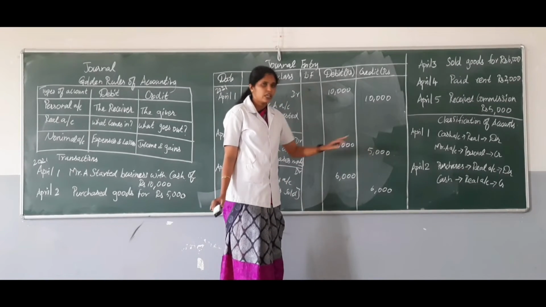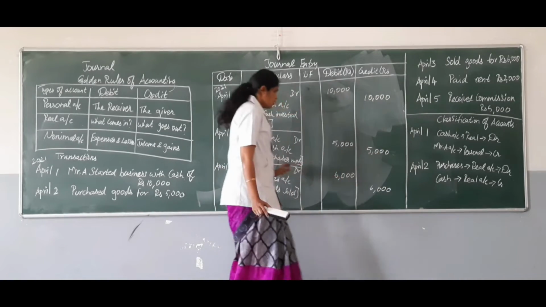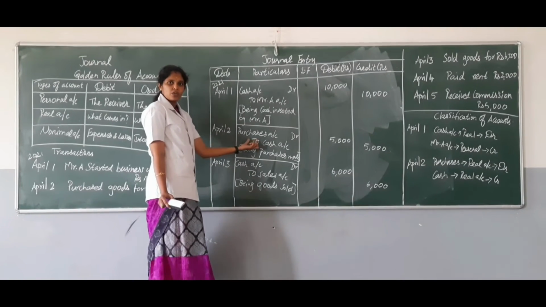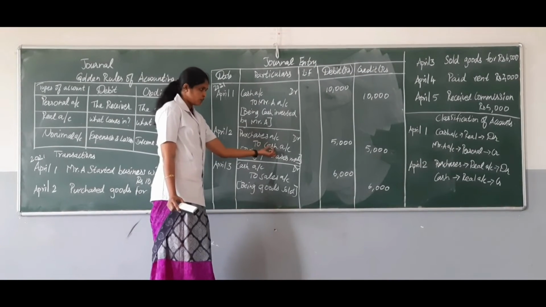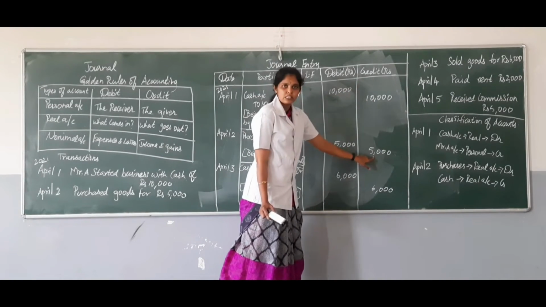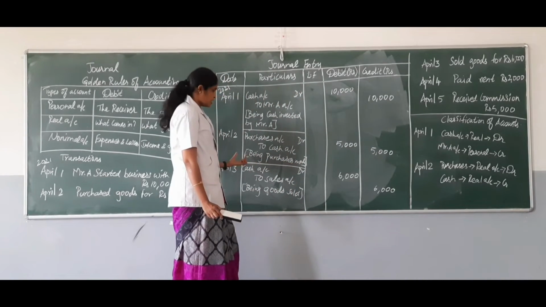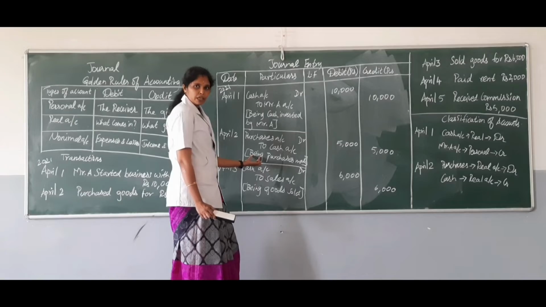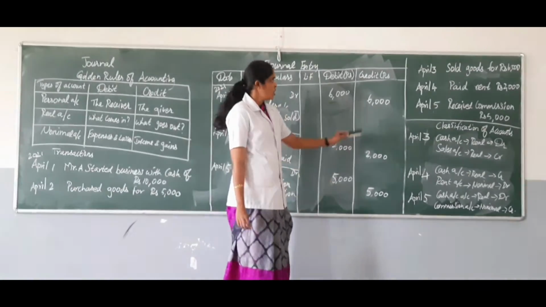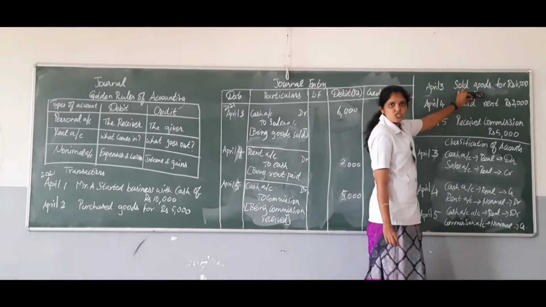And then we have to see the credit item. Here the cash account is credited. So always credit should be entered by leaving a gap and including the word "to". So "to cash account", since it is in credit, we are entering it on the credit side, that is 5,000. At last we have to give a narration by starting with the word "being". So "being purchased goods". The next transaction is on 3rd April: goods worth rupees 6,000 have been sold.